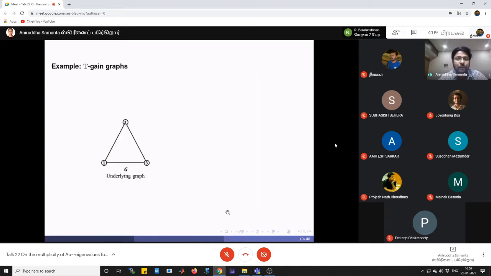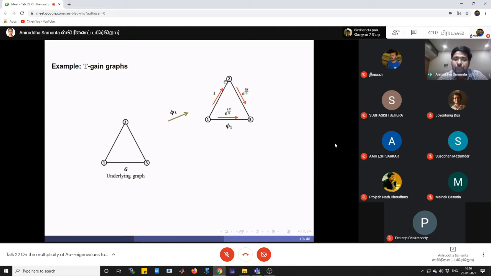So let's see one example. Here we have one undirected graph G. We are taking one T-gain graph phi1. In this T-gain graph, we can see that in this orientation the gain of this edge is i. Therefore, in the reverse orientation, the gain will be minus i.